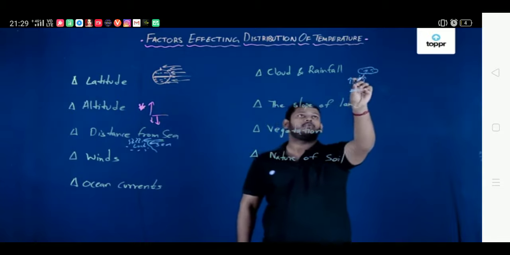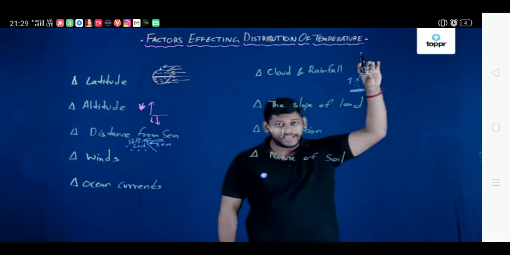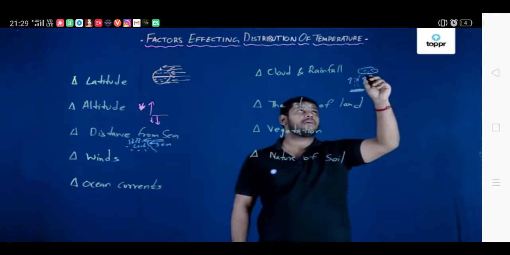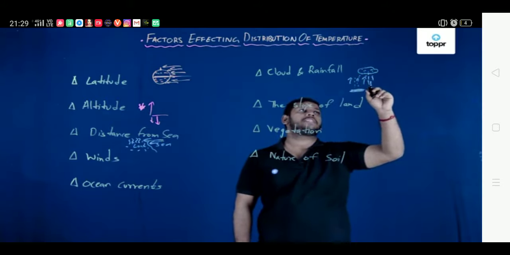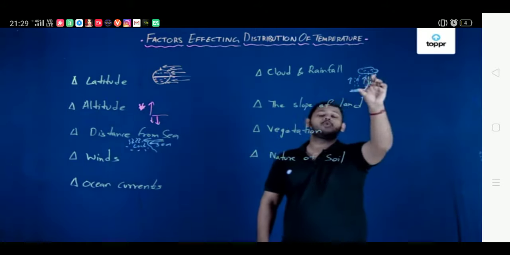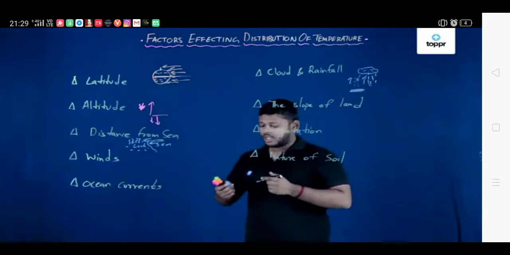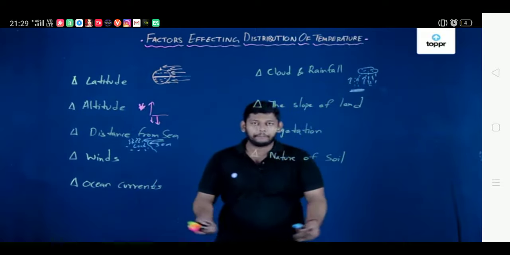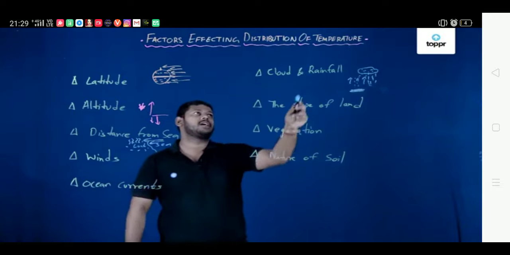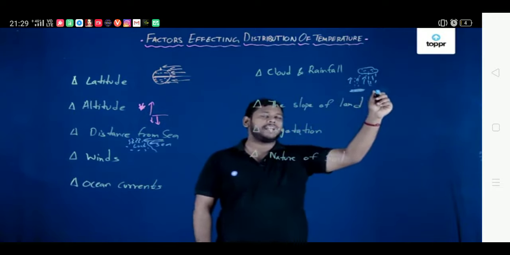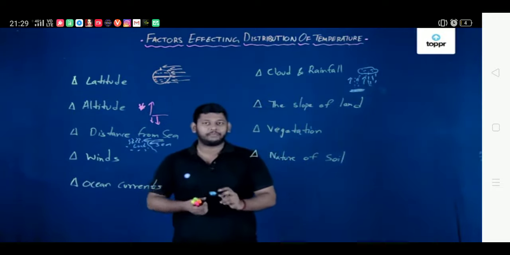The reason for this is that the water droplets go up and become very heavy, and once they become heavy, they come back in the form of precipitation or rain, and that cools down the temperature because the land gets cooled down. That is how the clouds and rainfall are affecting the temperature there.